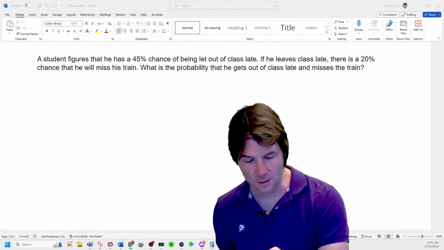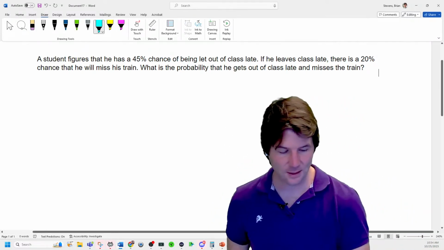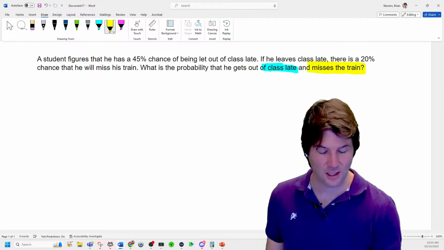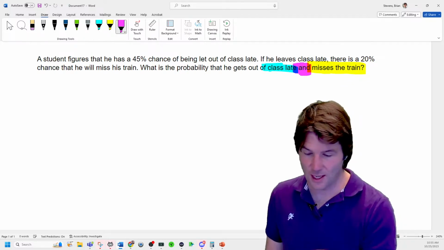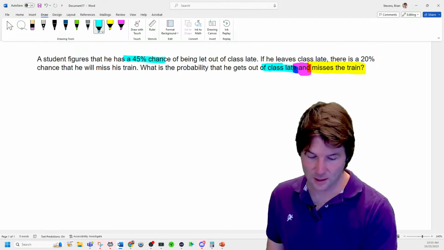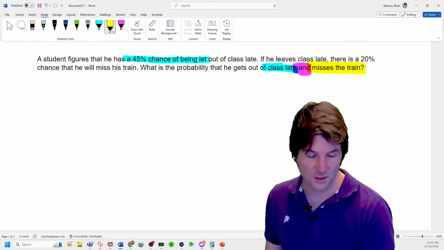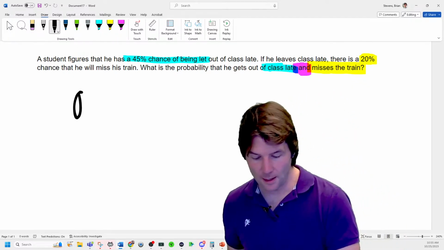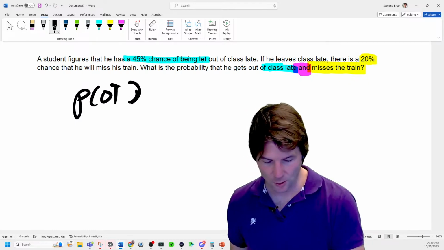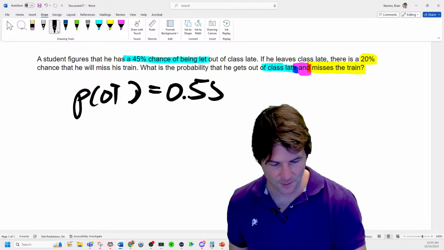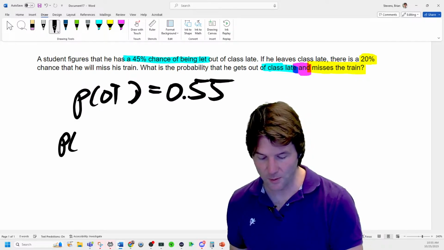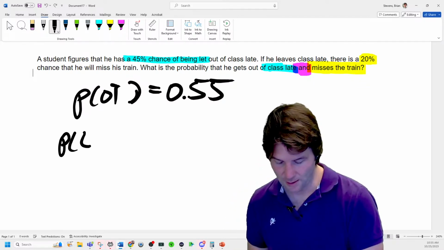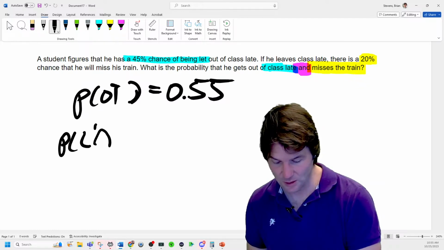So think about this. You can do it very quickly. He gets out of class late and misses the train. Someone already saw the key word right here. So you're saying, what's the probability he gets out of class late and misses the train? So here's what actually could occur. He gets out of class on time would occur 55% of the time, or late 45% of the time. And then he can't miss the train, but then there's probability of late, missed train, or sad face because he misses the train.